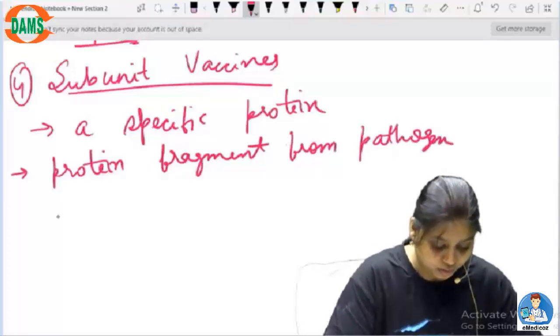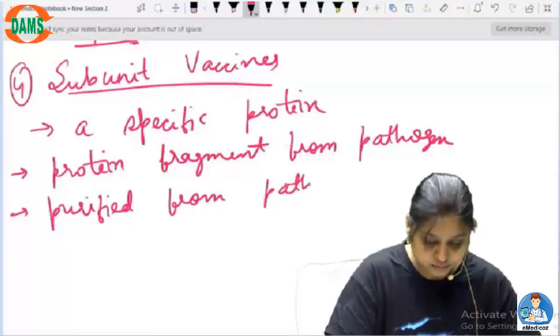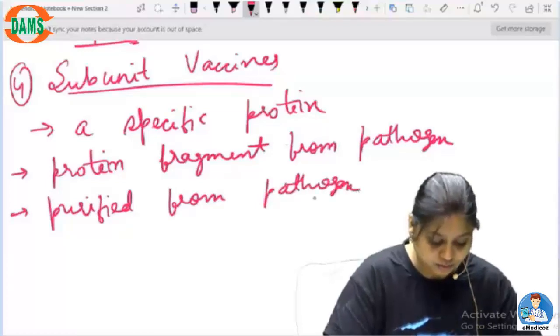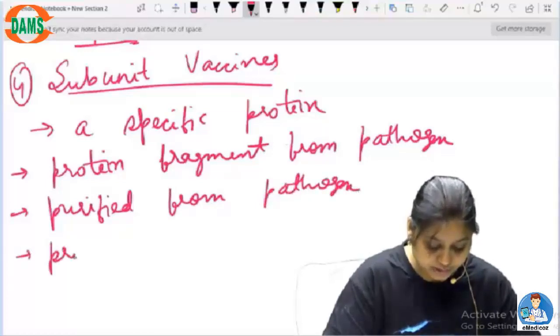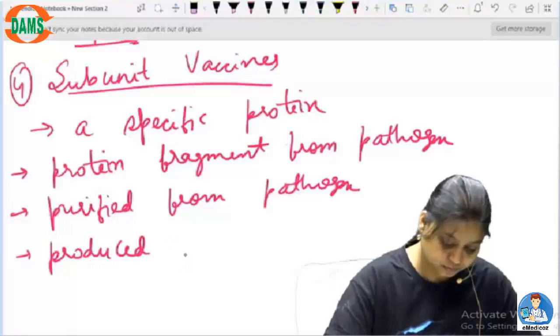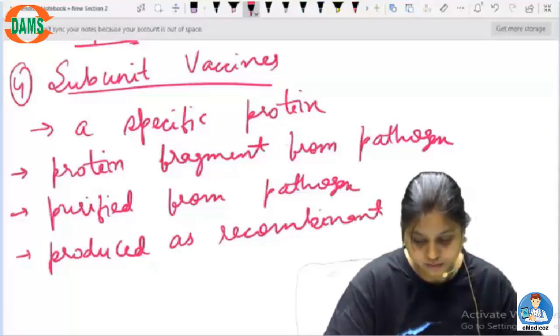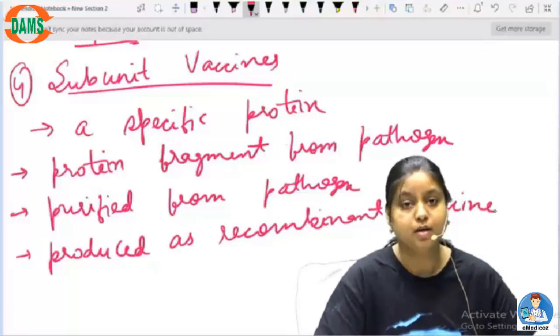Okay, or it can be purified from a pathogen, or it can be produced by recombinant technology.